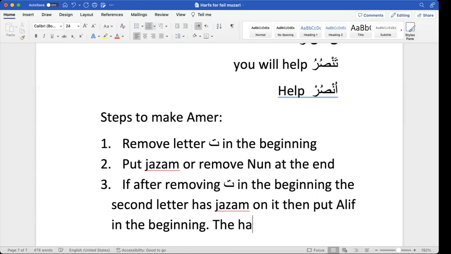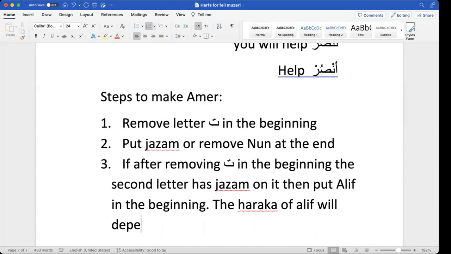The harakah of alif will depend upon the harakah of the second last letter.